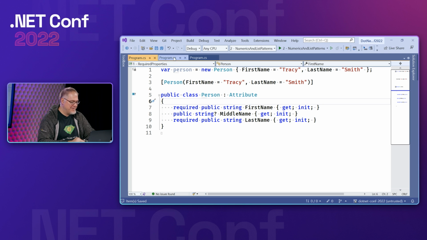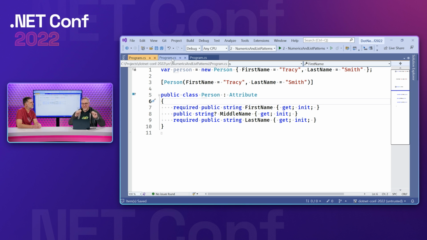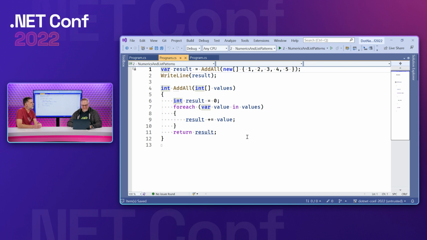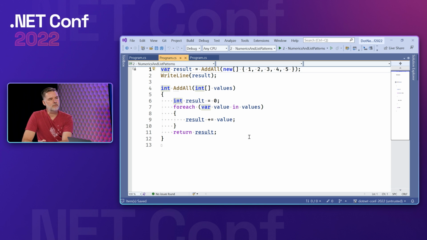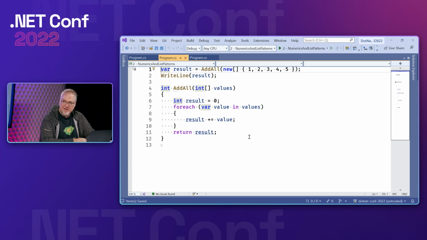I'm really excited about this because it feels like over the course of the language, we are continuing to make these small improvements across initialization and really getting to a place where it starts to coalesce and feel really good. It's been a theme for a couple of releases now to make object initialization flow more naturally, with more expressiveness and more conciseness, and this is another step in that direction. Well, let's take a look at something else.